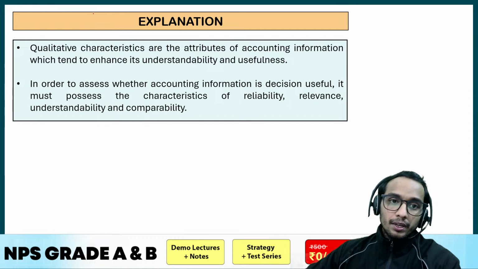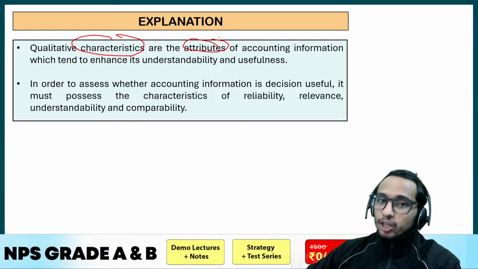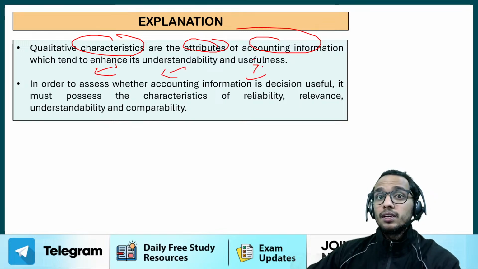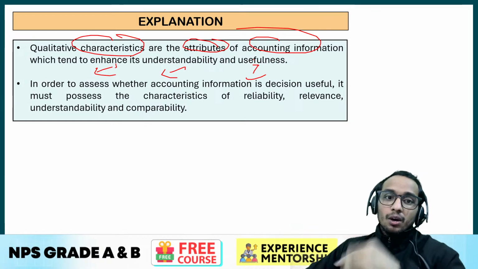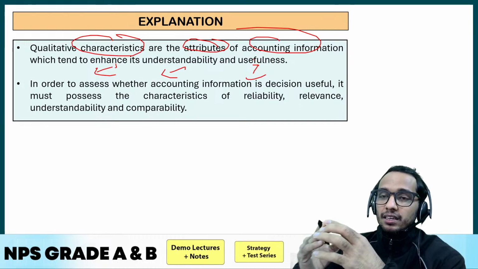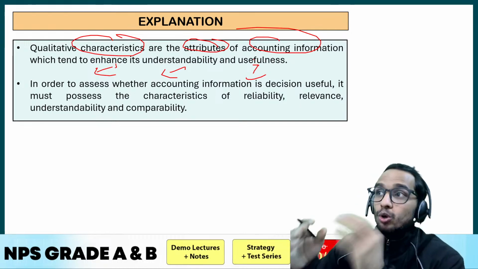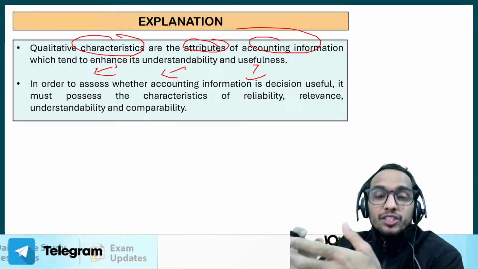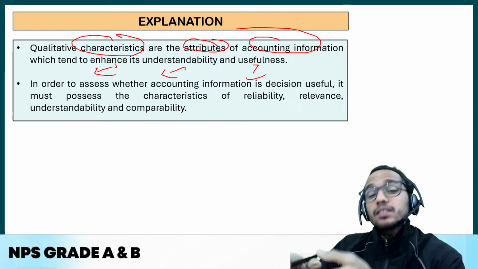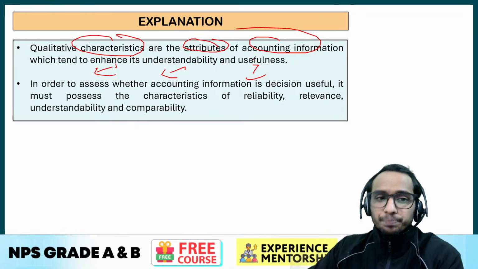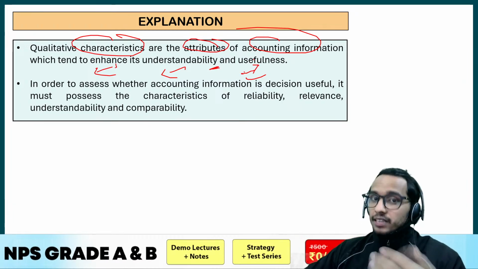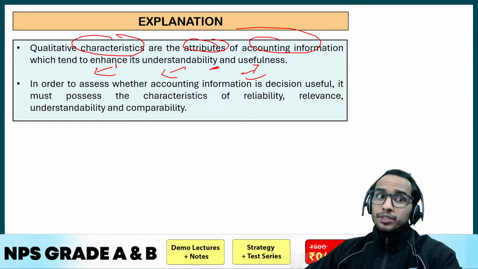Try more. So qualitative characteristics are the attributes of accounting information which tend to enhance its understandability and usefulness. So this is the definition of qualitative characteristics. What are they actually doing? They are enhancing its understandability so that the users of the financial statements or the financial information can comprehend that. It is increasing the understandability plus its usefulness as well, right? And to increase the understandability and usefulness, what characteristic must financial information have?